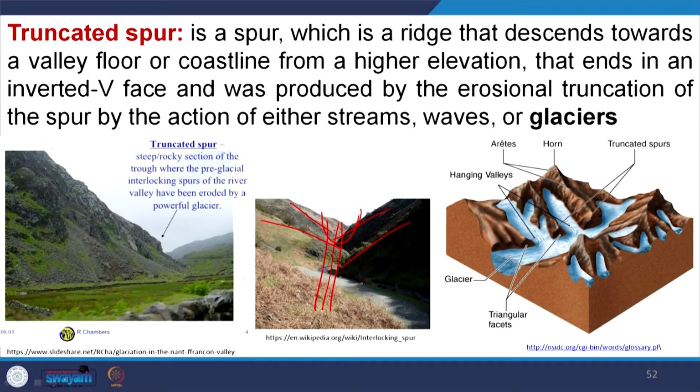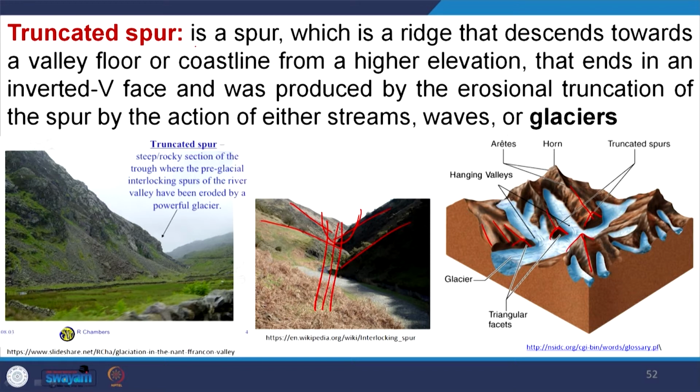Once it becomes straight, if you see here, this is a spur which is truncated here, this is a spur which is truncated here, and similarly this is a spur which is truncated here. So, these are the truncated spurs. That means once the glacier is moving, it is removing these rock materials by valley side erosion, and that is why these truncated spurs are developed.